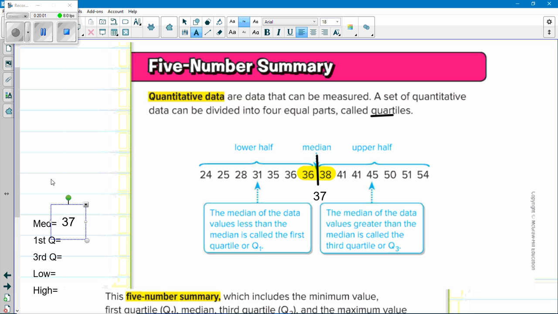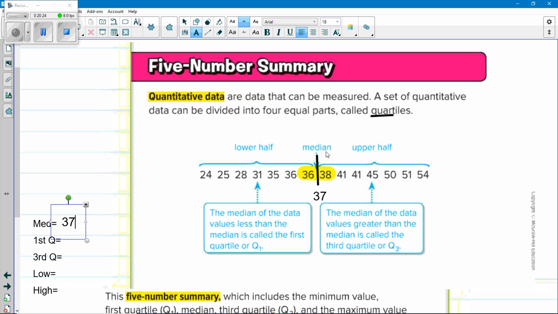Now, what did it do? It divided your list into a lower half. These numbers are all lower than the median. These numbers are all greater than your median, so that's the upper half. So now you're going to split these lists into two equal parts. You're going to find the median for the lower half and the median for the upper half.